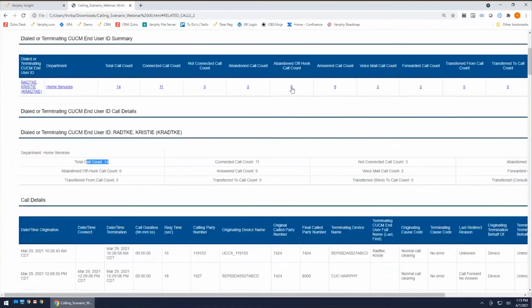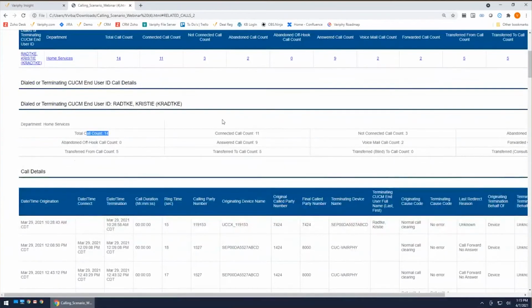Okay. So the next thing we're going to take a look at is an abandoned off hook. Now, I don't have any data for an abandoned off hook, but the concept is pretty simple. Every time you pick up your receiver on a Cisco phone, it generates a call leg, whether you dial something or not. So if I just pick up my receiver right now and hang it up, that's an abandoned off hook. An abandoned off hook is going to match an abandoned call. It's also going to be not connected, but the difference with off hook is you're not going to have any dialed party. That means I basically just picked up my receiver and hung up. Okay, so that's pretty straightforward.